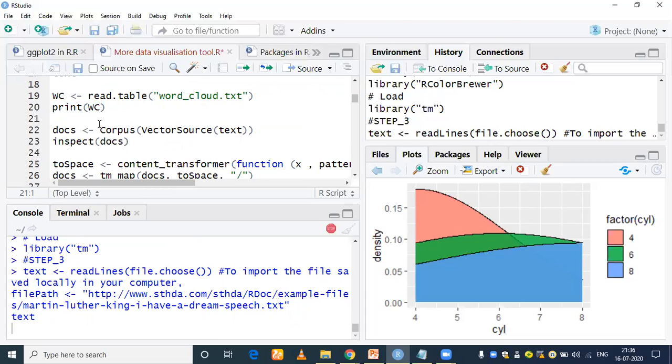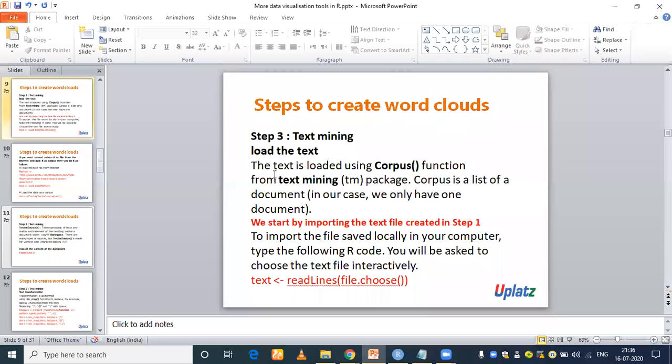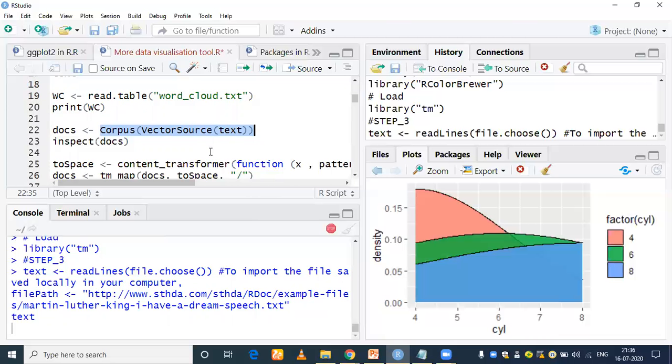After that, what is this? The Corpus function is present inside the tm package. The text is loaded using the Corpus function from the text mining package. In order to load the text, we are using the Corpus function. And Corpus is a list of documents. In our case, we are using only one document, hence we use the result of this text.